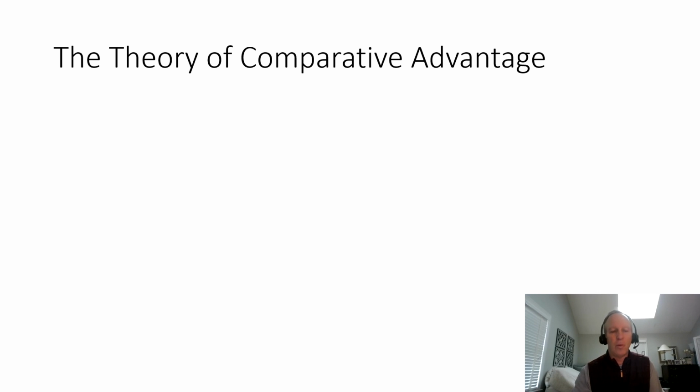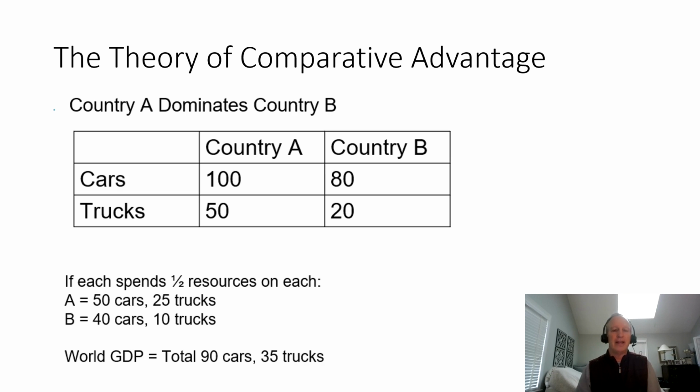So let's take a look at why that is the case. First, we need to understand what comparative advantage is. Let's say you have two countries, and let's keep it very simple. Country A and country B, and country A is a little bigger than country B. If A puts everybody into the production of cars, it can make 100 cars. Or if it puts everybody into the production of trucks, it can make 50 trucks. It can do one or the other or some combination in between those two. Country B could do 80 cars, or it could do 20 trucks, or some combination between those two.